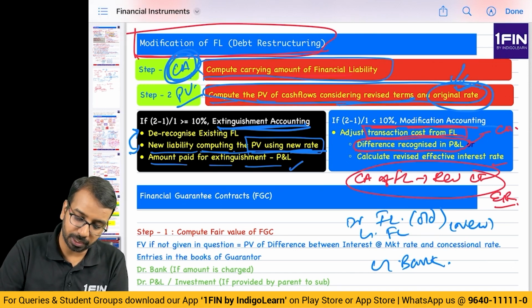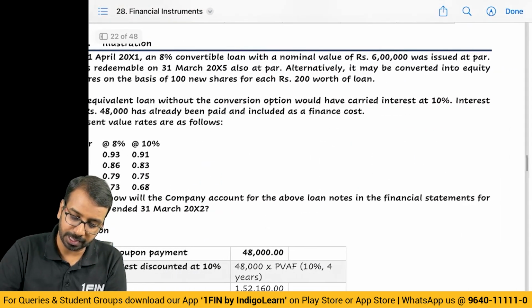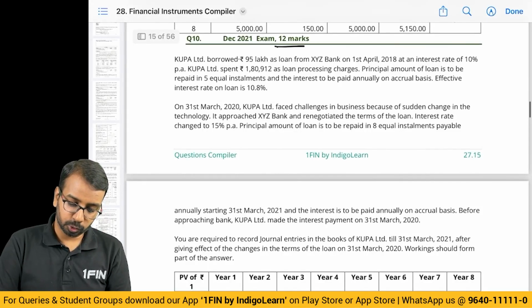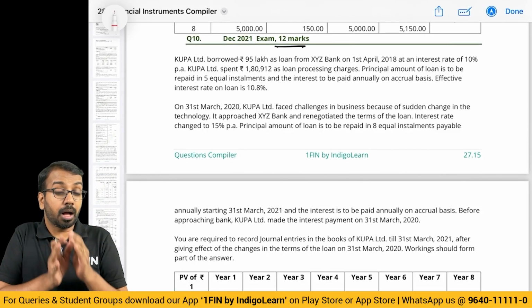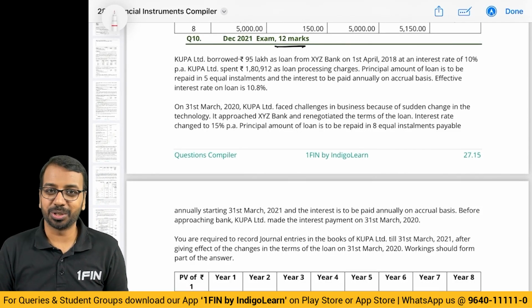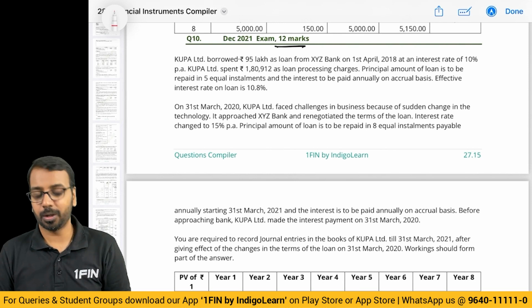So let's look at a question on this from the examination. 12 marks. Again, you have to be very calm and careful when you are solving this in the examination. Then you will be able to score 12 out of 12.